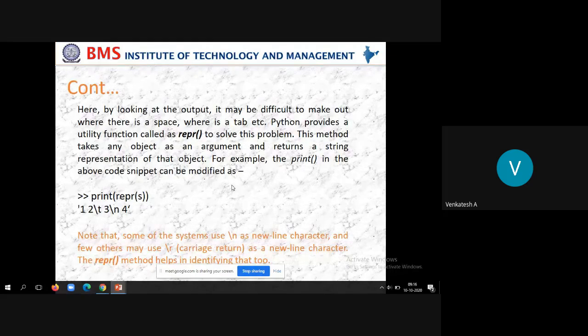Shruti, are you there? No one knows what is the method used to write into the file. Is it the print method or the write method that we use along with the file handle?